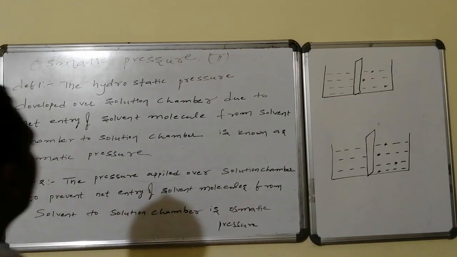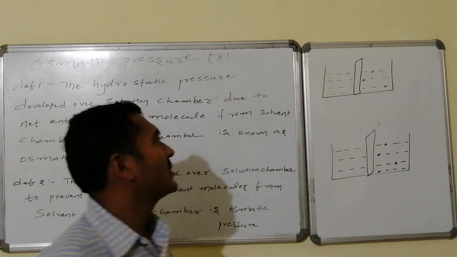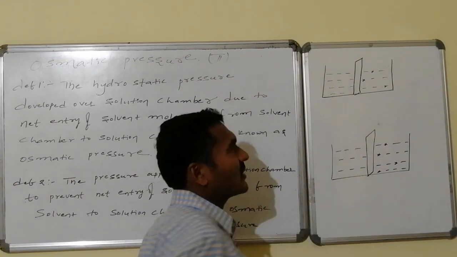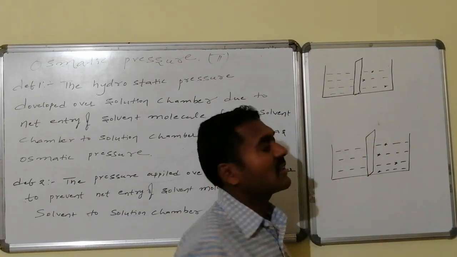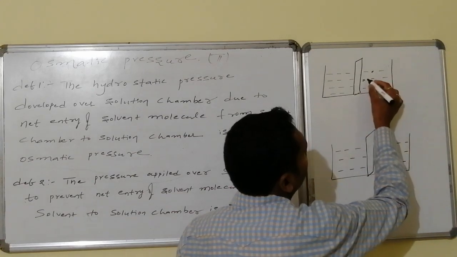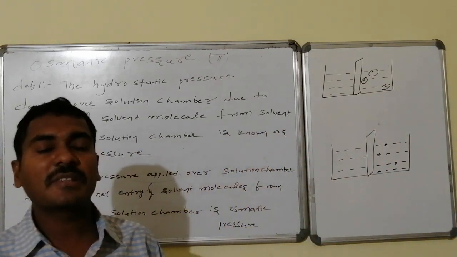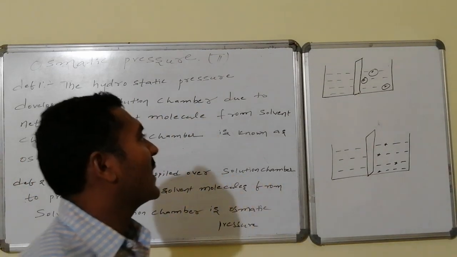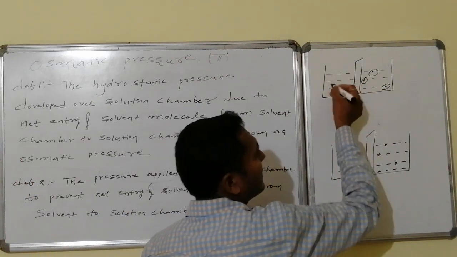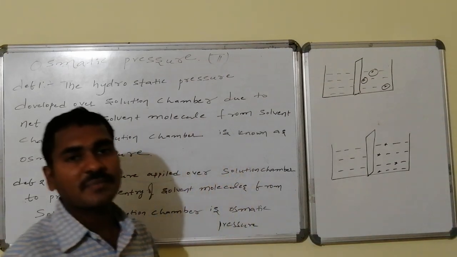Here we can go for the explanation of the definition. See here, this is lower concentration and this is higher concentration. Due to hydrated size, its size is very big because water molecules coordinate with the solute molecule. As its size is bigger, it never crosses the semi-permeable membrane.